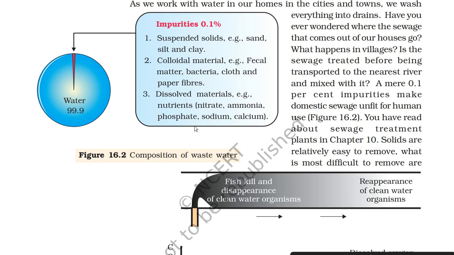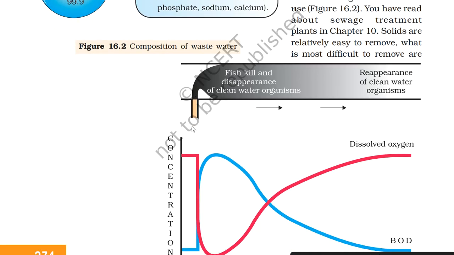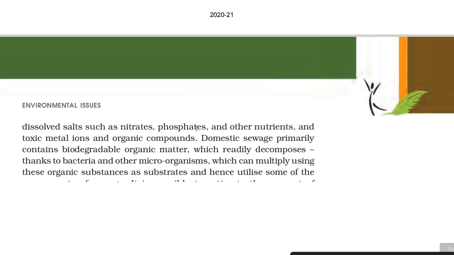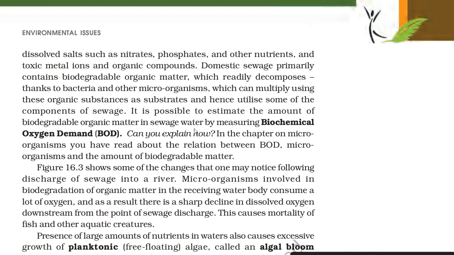You have read about sewage treatment plants in chapter number 10. Solids are relatively easy to remove. What is most difficult to remove are dissolved salts such as nitrates, phosphates and other nutrients, and toxic metal ions and organic compounds. Domestic sewage primarily contains biodegradable organic matter, which readily decomposes thanks to bacteria and other microorganisms which can multiply using these organic substances as substrates and hence utilize some of the components of sewage.